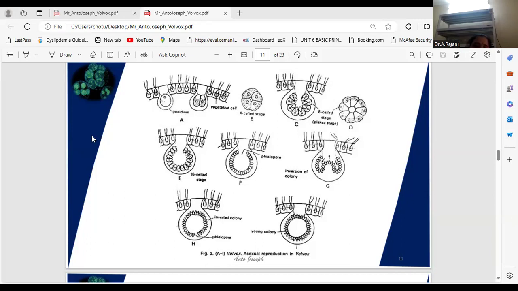See this now, you can remember: gonidia cell, Plakea stage, 8-cell stage, 16-cell stage, phialopore present. After phialopore inversion, you can observe the inverted colony. Through this phialopore the inversion escapes to form the daughter colonies. You can observe that daughter colonies are present in Volvox asexual reproduction only. I hope you understood this one.